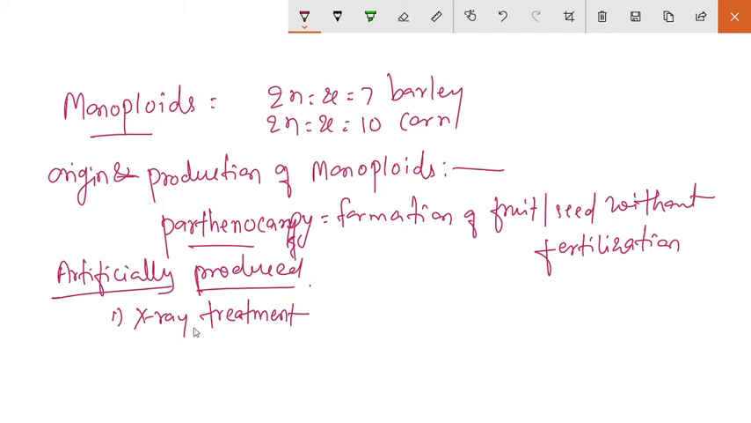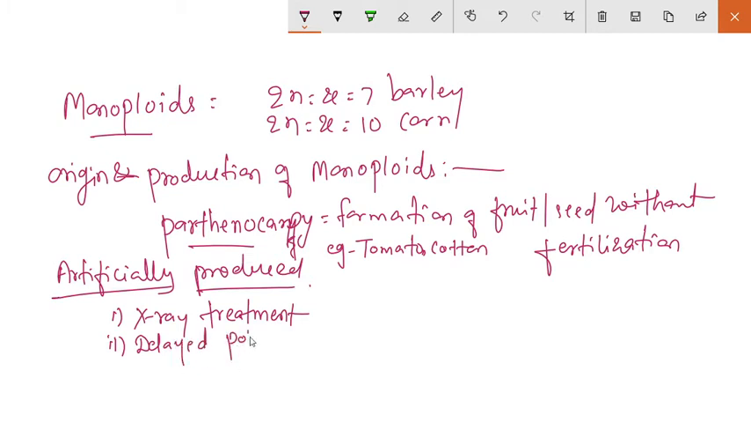That is X-ray treatment. The examples of this parthenocarpy are the tomato and cotton. Then the artificially produced, the first, that is the X-ray treatment. So by giving the X-ray treatment, we can produce the monoploid.